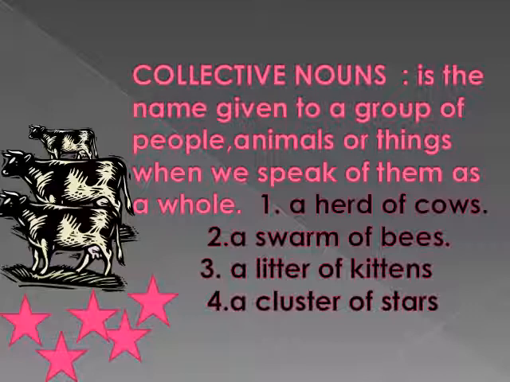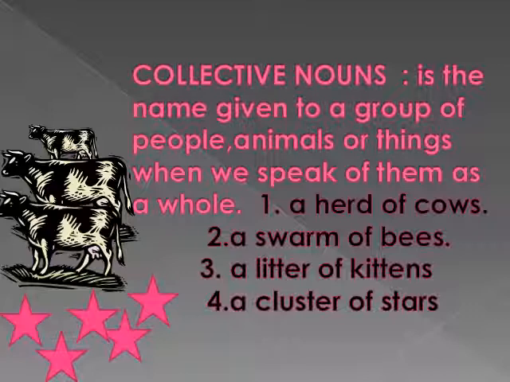Now the next noun is collective noun. A collective noun is a name given to a group of people, animals or things when we speak of them as a whole. Like here, you see cows. So here we will not say one cow, two cows. In collective noun, you will use in a sentence a herd of cows.